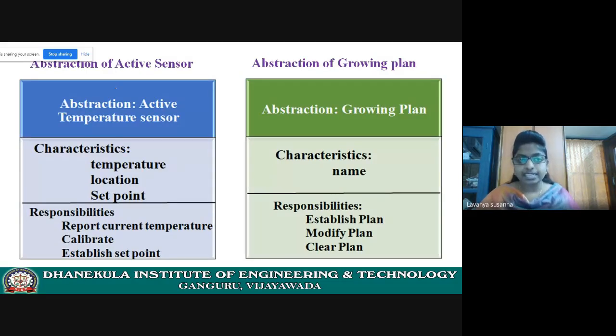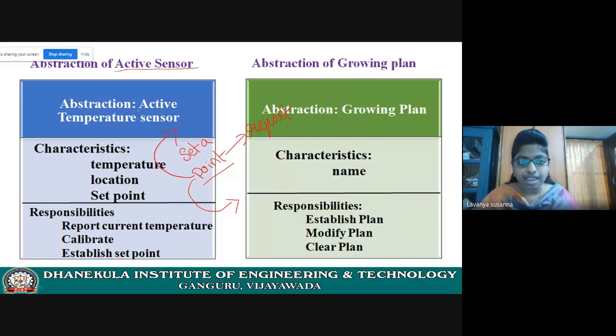Let us see the active sensor. This one is somewhat complicated. With an active sensor, you will set a point temperature. Whenever the temperature rises above the point or falls below this point, then it will report.